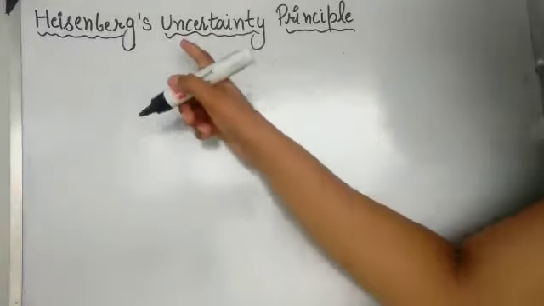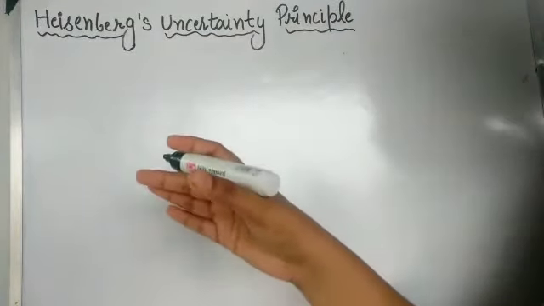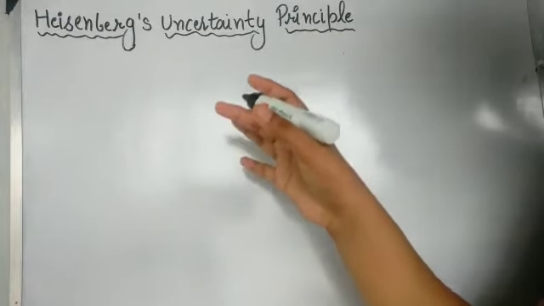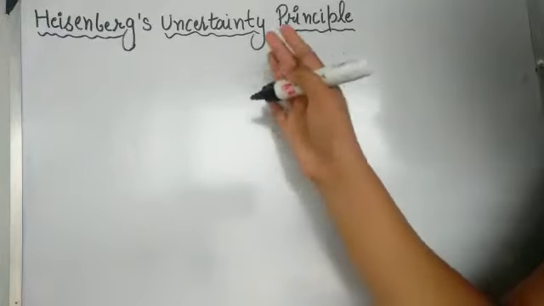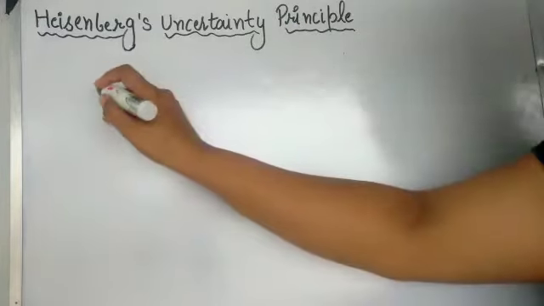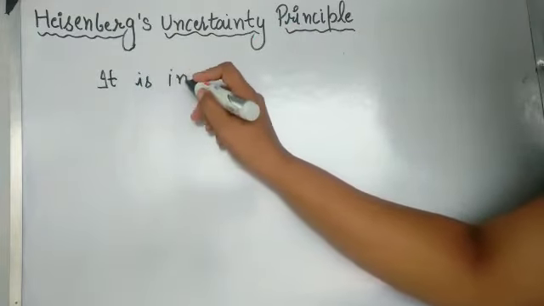This topic is the Heisenberg uncertainty principle. After the dual nature of matter, this is one of the most important consequences, and it was developed by Werner Heisenberg in 1927. According to this principle,